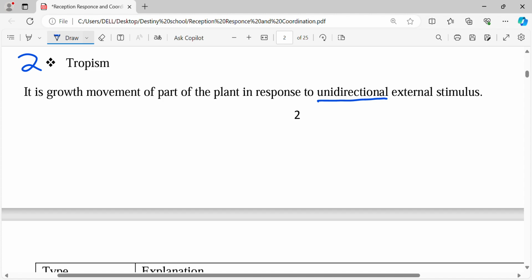Then how will the plant respond? The plant will grow towards light. I believe at some point you have seen an extension of a building that is hanging, with a plant growing there. It will bend and avoid colliding with the roof, because it is trying to expose its leaves to more sunlight. So it bends, and later it will grow upwards so that it can get some sunlight. Something like this is tropism.